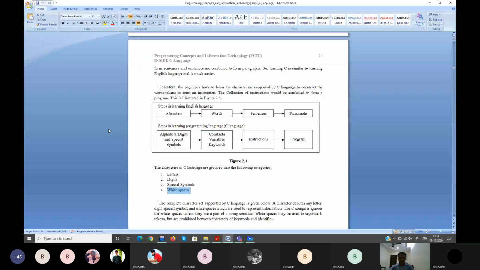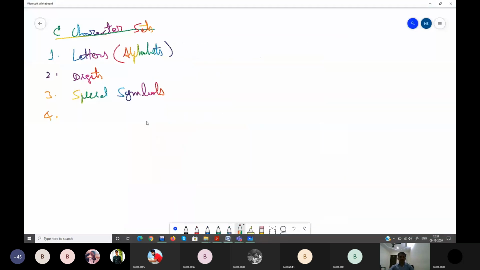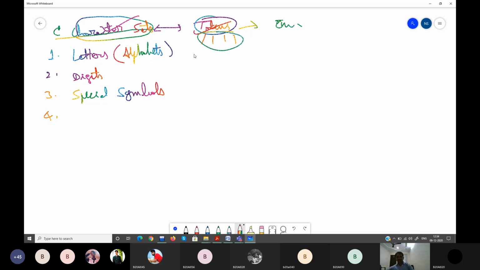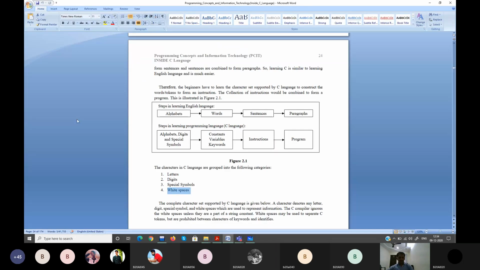Don't worry about all this, whatever I told. One by one, we'll learn all those. Now first we're starting with the character set. What are the characters? Then we'll talk about your tokens. Then we'll talk about your executable statements. What is a token and all, we'll define when we complete the explanation of this. There are 6 types of tokens supported by your C. We'll combine these 6 flavors to form your sentence. So special symbols. After that, you have white space.